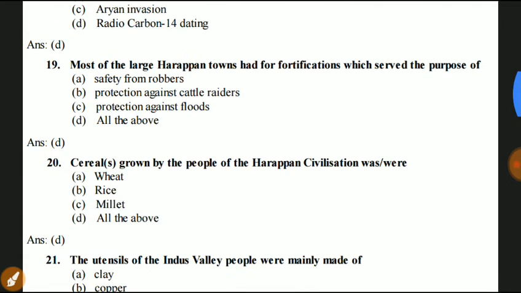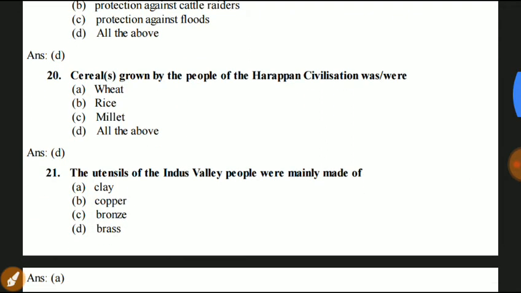Question number 20. Cereals grown by the people of the Harappan civilization were wheat, rice, millet, etc. All of the above is the answer here. The wheat, rice, millet. Question number 21. The utensils of the Indus Valley people were mainly made of clay, copper, bronze, and brass. The utensils of the Indus Valley people were mainly made of clay.